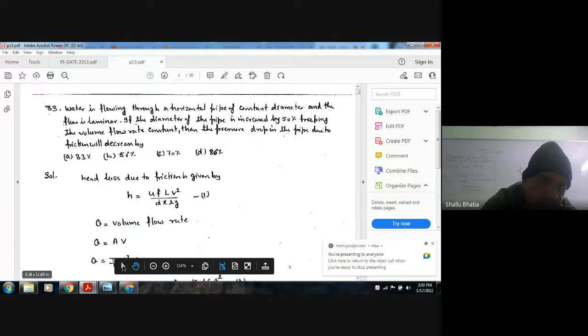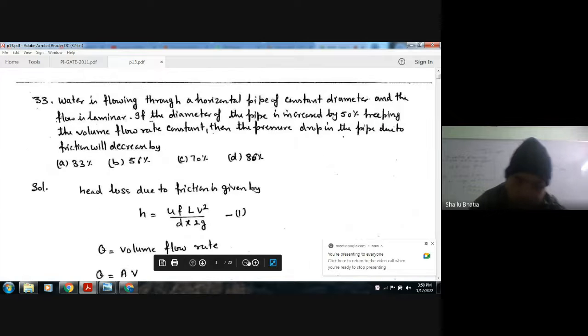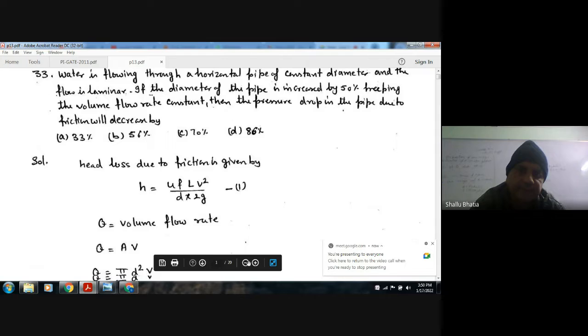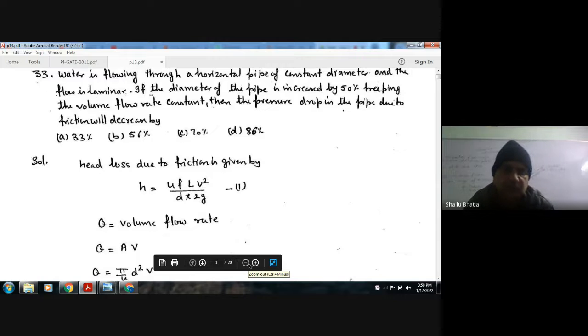Hello, welcome again. Continuing with GATE 2011 production industry review paper, starting with question number 33. Water is flowing through a horizontal pipe of constant diameter and the flow is laminar. If the diameter of the pipe is increased by 50%, keeping the volume flow rate constant, then the pressure drop in the pipe due to friction will decrease by option A 33%, option B 56%, option C 70%, option D 86%.